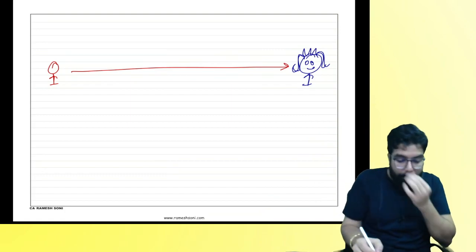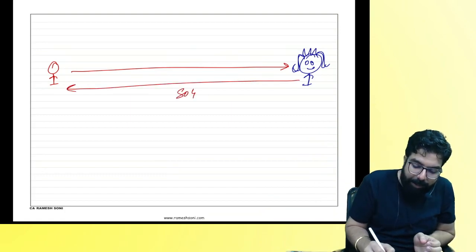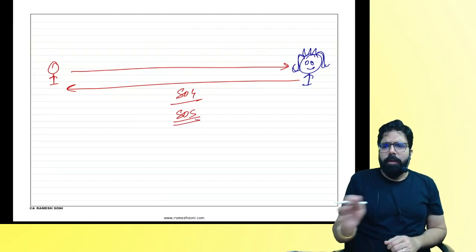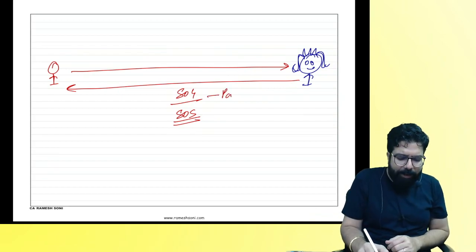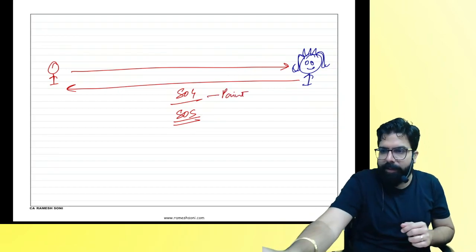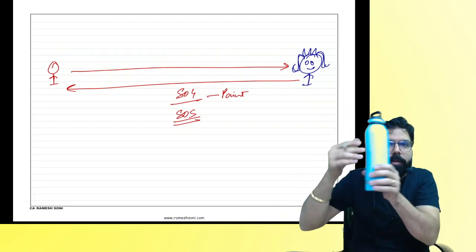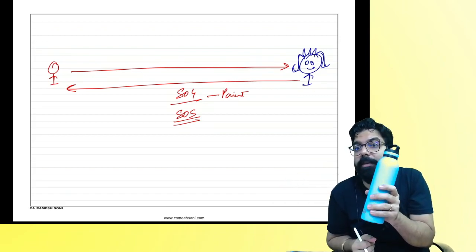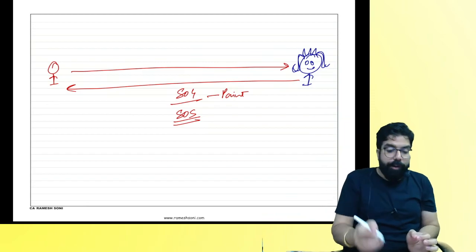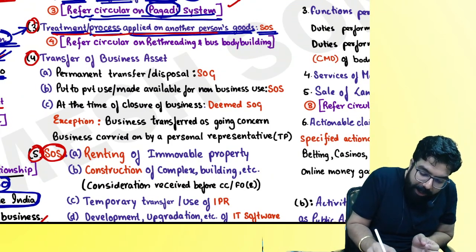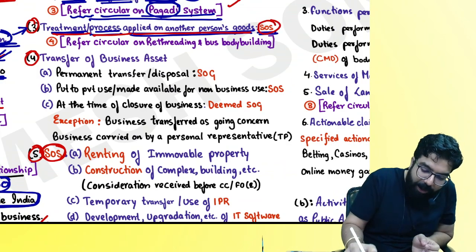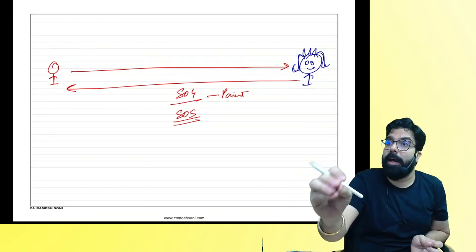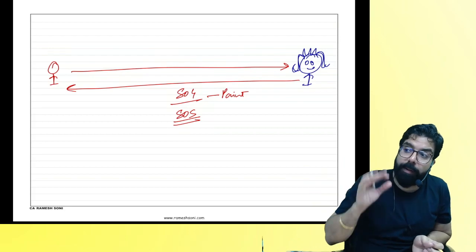My question over here: when she returned the bottle to me, has she given me supply of goods or supply of service? Why service? One minute. When she painted the bottle, did she use paint? Yes or no? When she returned me the bottle, she used a blue paint. This blue paint also she gave it to me, and she gave me some service also. Will you call it supply of goods or supply of service? They are telling, whenever you do treatment or process on other person's goods, you are always giving him supply of service. Might be when you are doing the treatment or process, some goods might be involved, but still always it is supply of service.